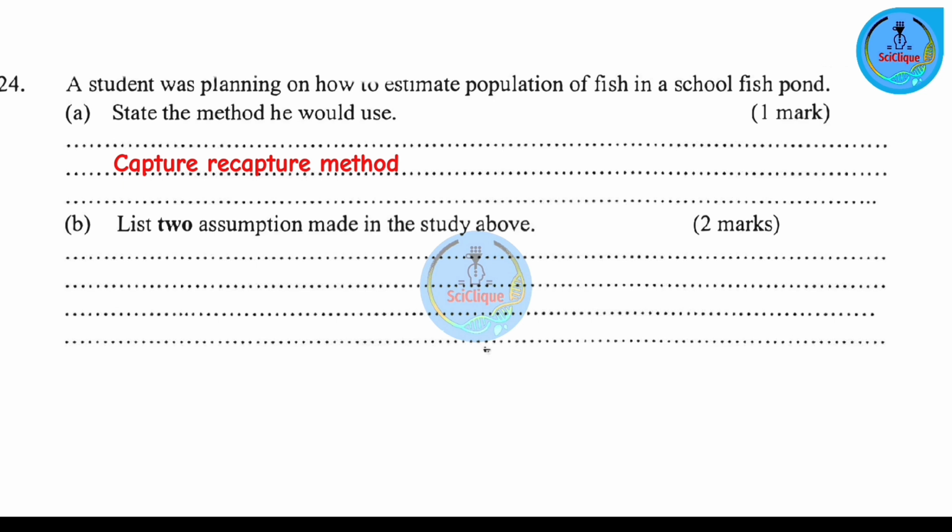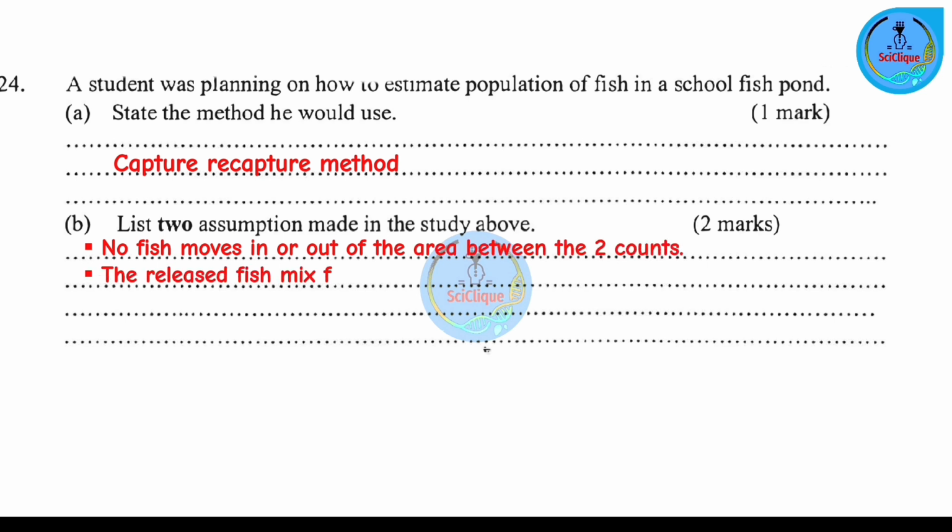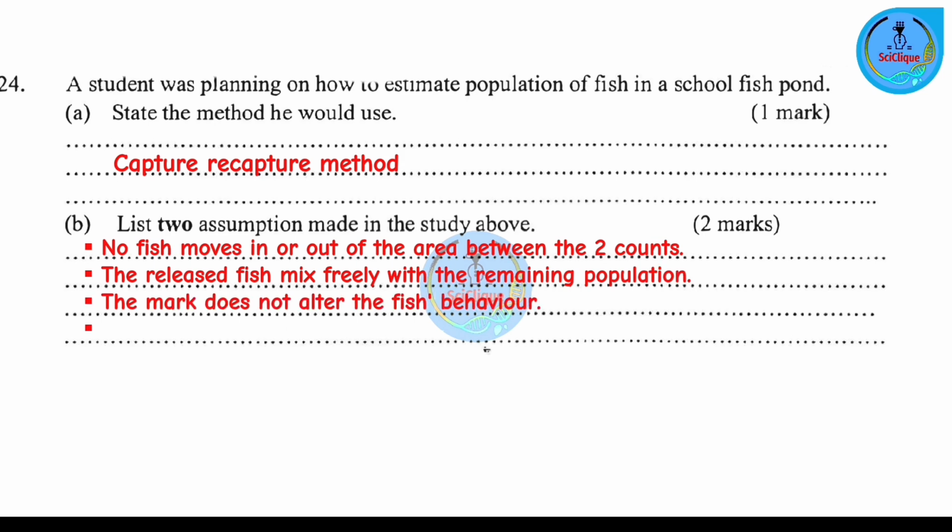So they are the following. That no fish moves in or out of the area between the 2 counts. The released fish would be able to mix freely with the remaining population. The mark would not alter the fish's behavior. And lastly, the marked fish will have enough time to mix with the rest. So these are the assumptions.